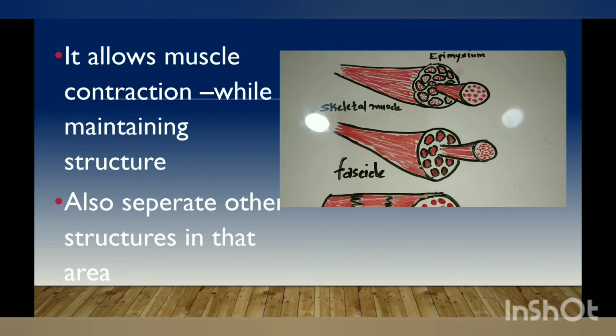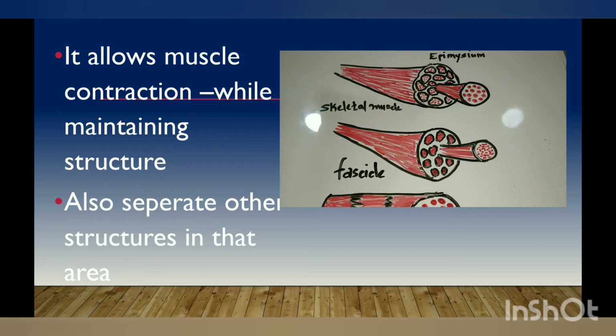So epimysium is a dense sheath of connective tissue that covers each muscle. What is its property? It helps the muscle to contract and move powerfully while maintaining the structure of the muscle. Another property of epimysium is that it also separates other tissues and organs in that area.